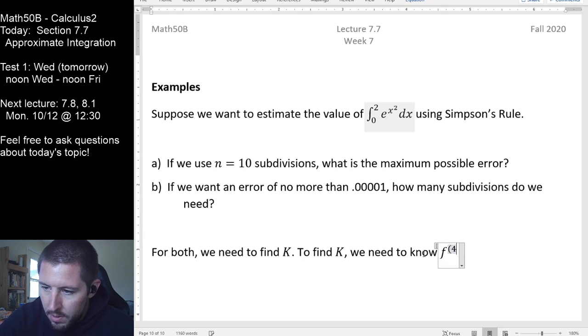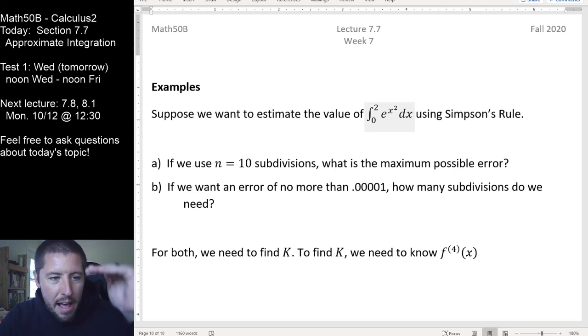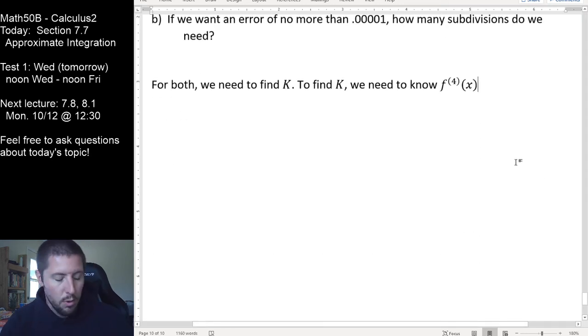I hate when it gets rid of my parentheses right there. We unfortunately are going to need the fourth derivative of this function to be able to find a y value that is the maximum possible y value that we'll experience on our interval from 0 to 2. So first things first, let's go ahead and find the fourth derivative.